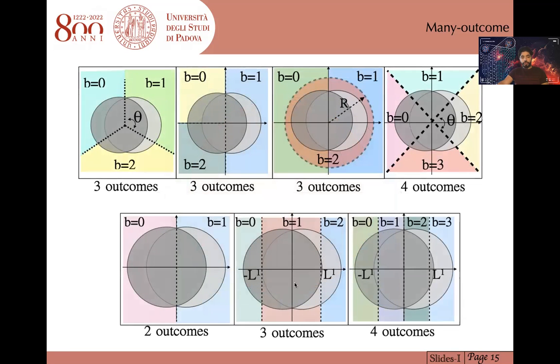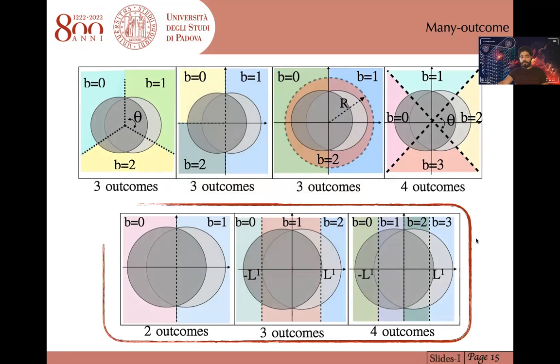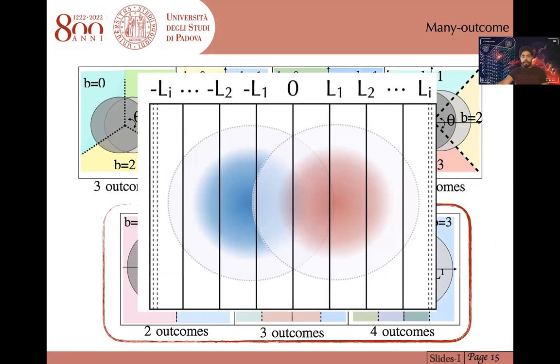Among all these possible configurations, we realize that this strip configuration, which is shown here, always gives the highest conditional entropy. So we only focus on the strip configurations. More outcomes are also accessible by increasing the number of strips. And when this Li goes to infinity, of course, we have an infinite number of outcomes.